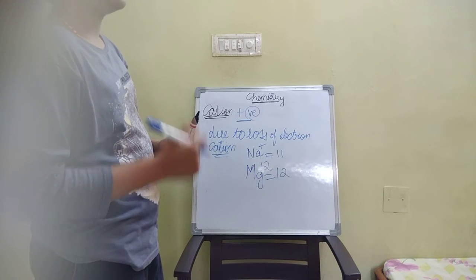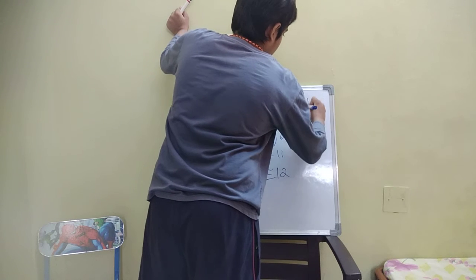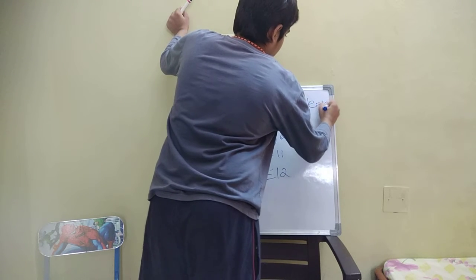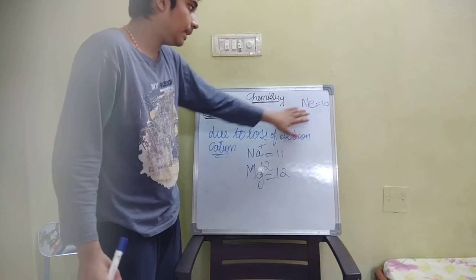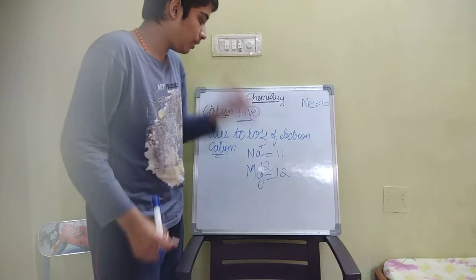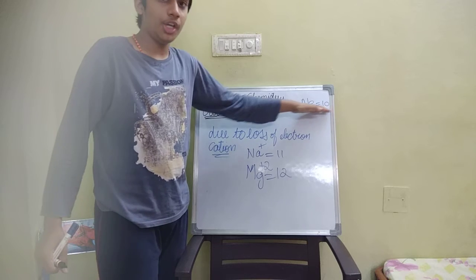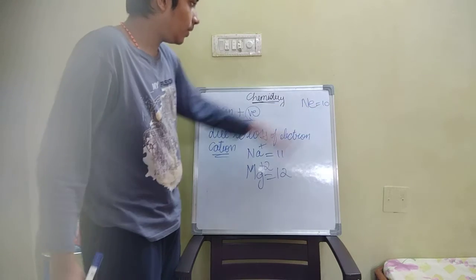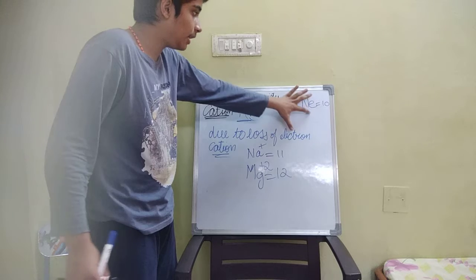Example, we'll take neon, atomic number 10. To make this stable, we take the nearest, neon 10, because these are not stable gases.